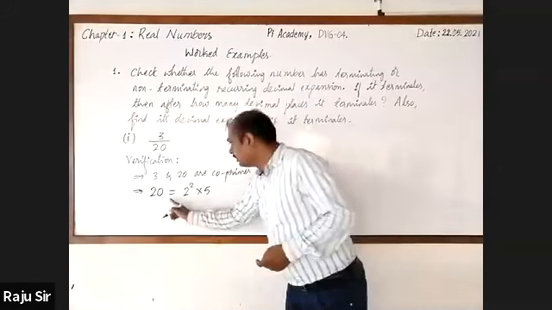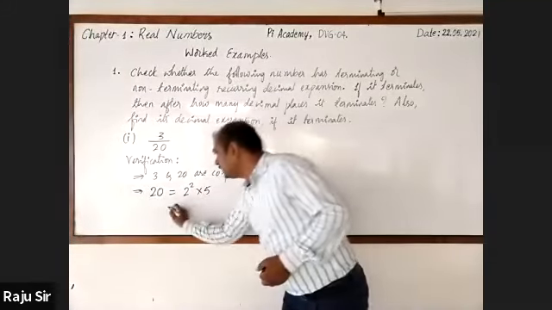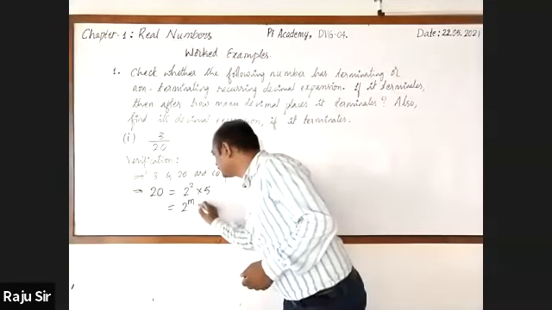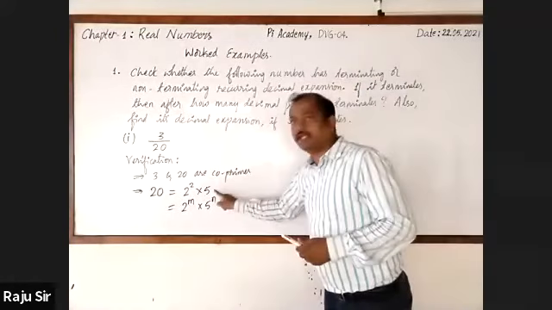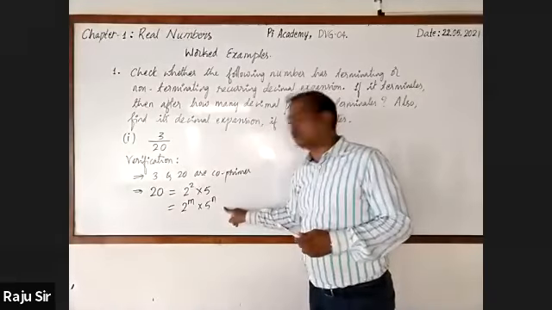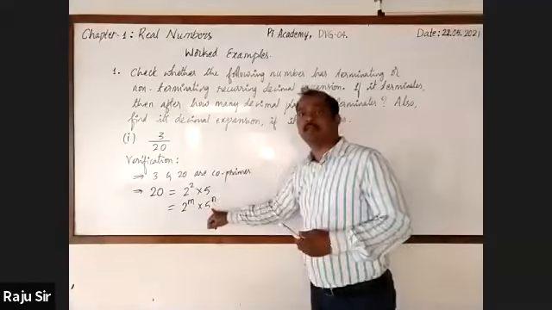Now denominator is equal to 2 square into 5. Now we know that it is of the form 2 raised to the power m into 5 raised to the power n.